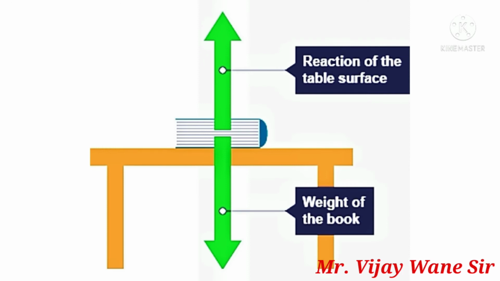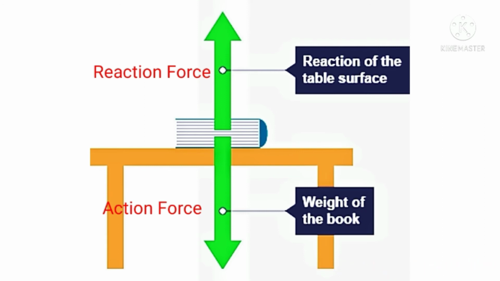Take another example. A book is at a steady position on the table. Whatever the weight of the body is, that is the action force, and the force applied by the table on the book is the reaction force. As we can see, both forces have equal magnitude. The book is not moving. But we know that the earth is rotating. Therefore the book and table are both at the same speed, so it will not affect the system.